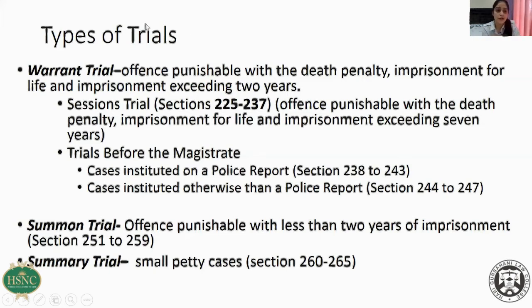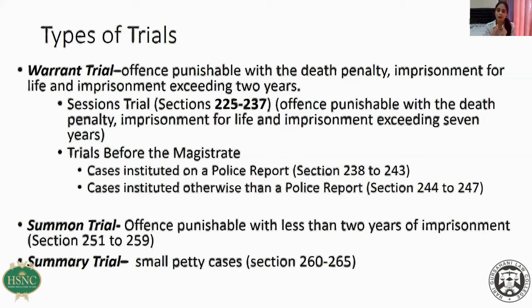So warrant trial and summons trial, these are 2 types of cases. Now warrant trial: offense punishable with death penalty, imprisonment for life and imprisonment exceeding 2 years. If any offense is punishable with imprisonment exceeding 2 years, then warrant trial will be applicable for that particular offense.